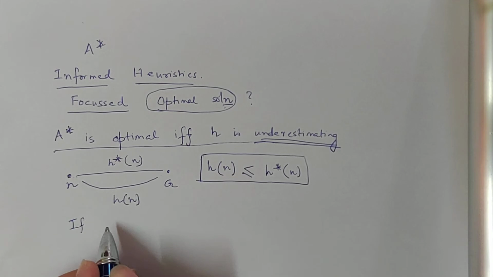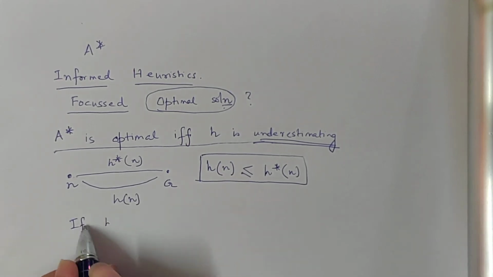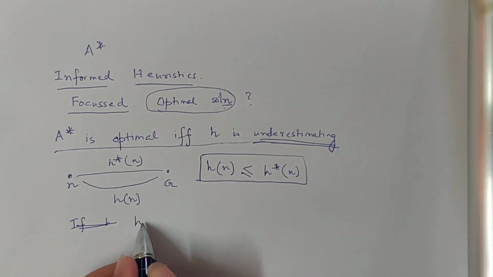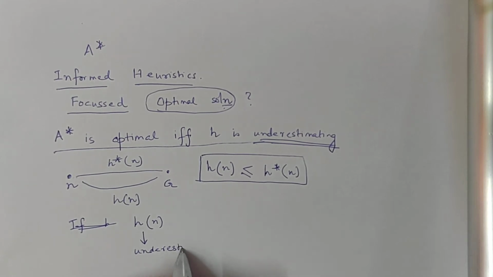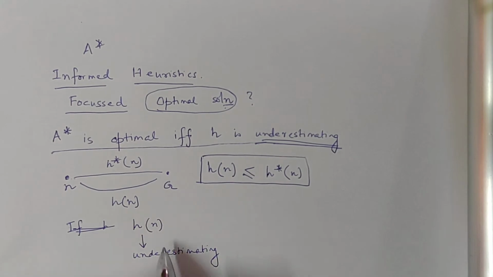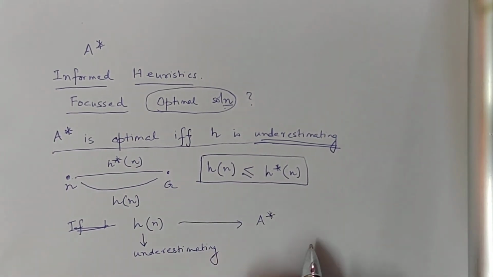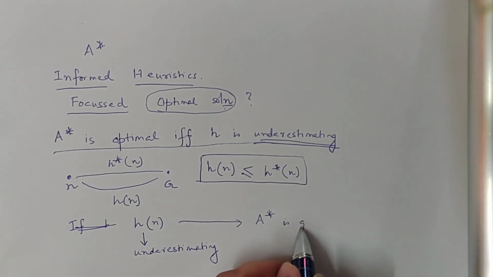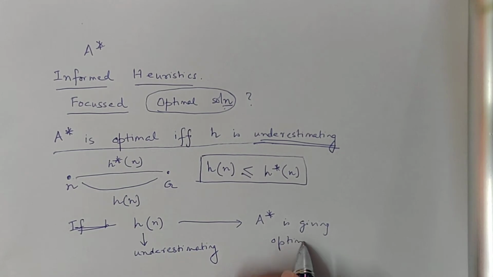First, I assume my heuristic to be underestimating, and then I have to show that A star is giving the optimal solution.